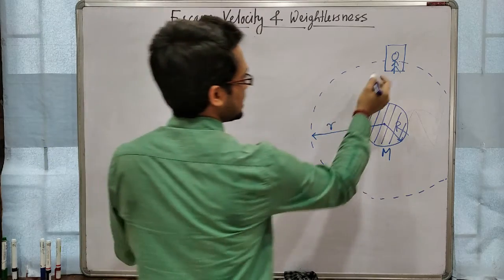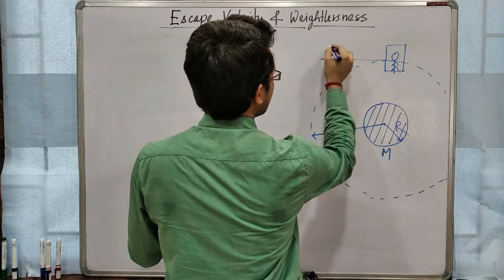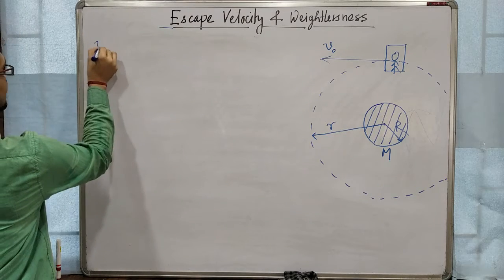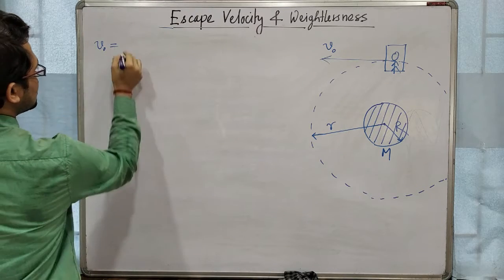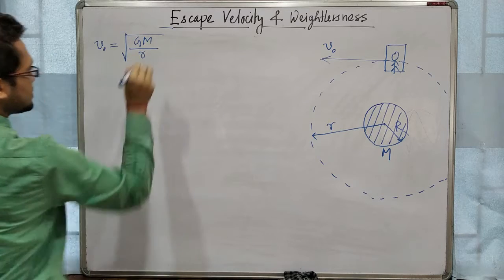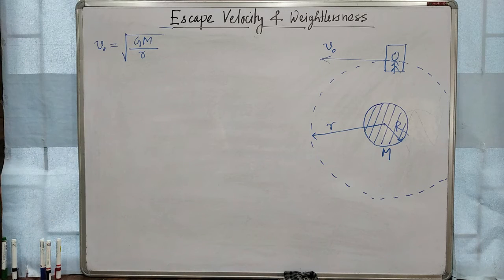That object is rotating in an orbit, so it will have orbital speed, and we know that orbital speed equals root over GM by r. Clear?